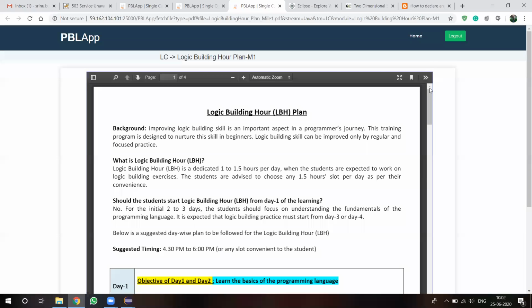There are four different exams that will be conducted for you. The first one is milestone 1. I think this will be on the first or second of July. After that, milestone 2, then milestone 3, and the final milestone, which is the grand milestone. The grand milestone will be conducted by Wipro PRP directly. The remaining 3 milestones will be done online. Each milestone has two different types of tests. The first test is logic building, the second test is multiple choice questions, MCQ questions.